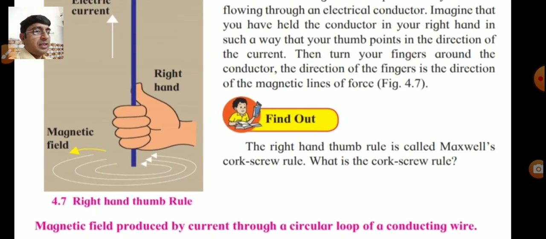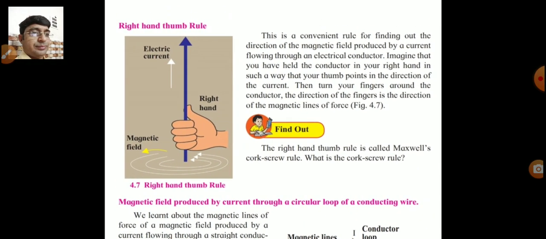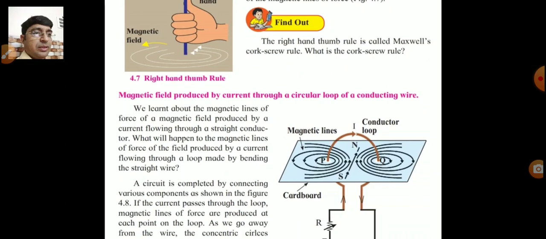So you try to find out the answer of this second question. The right hand thumb rule is called Maxwell's corkscrew rule. So find out the answer of the given question. What is the corkscrew rule? So first of all, you find out the answer. I will give the answer in the assignment solution. Next point.